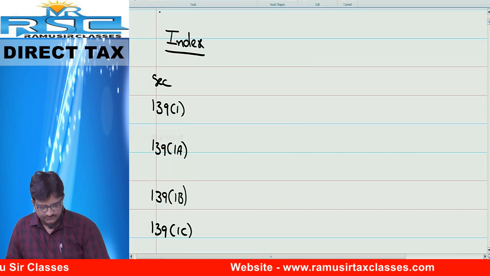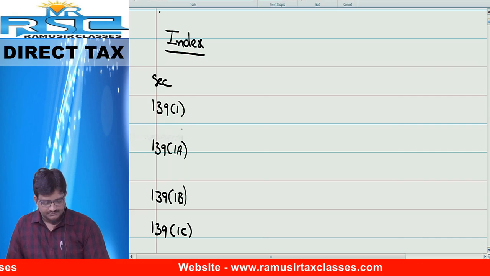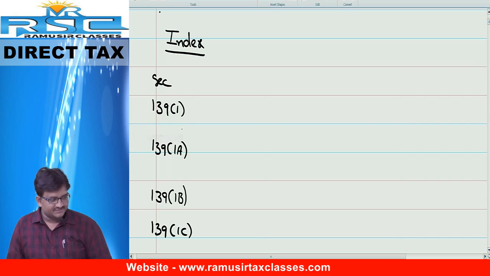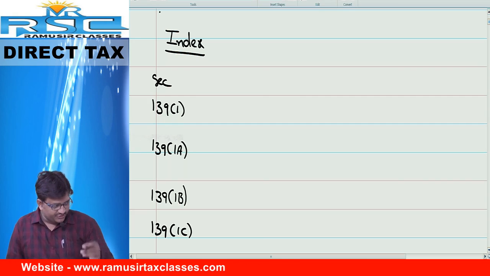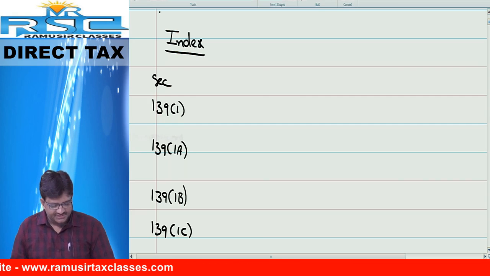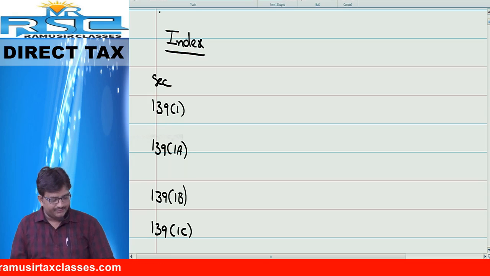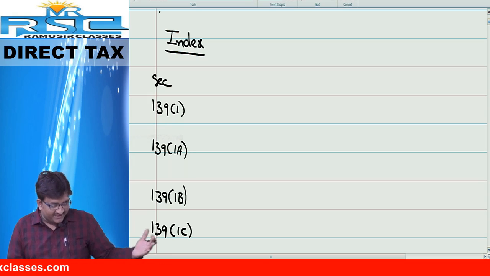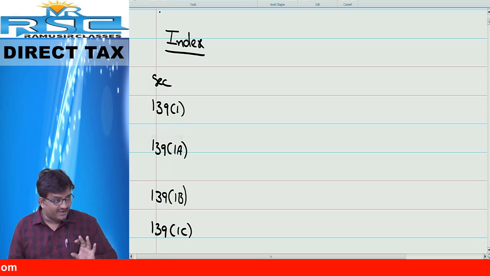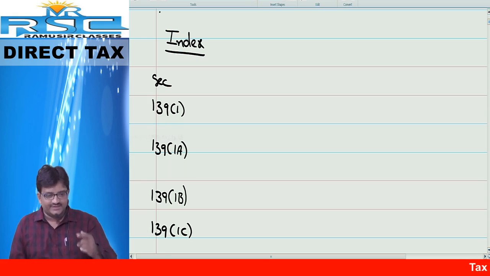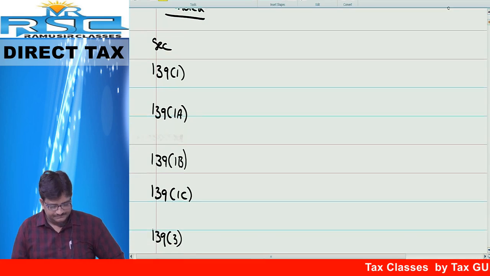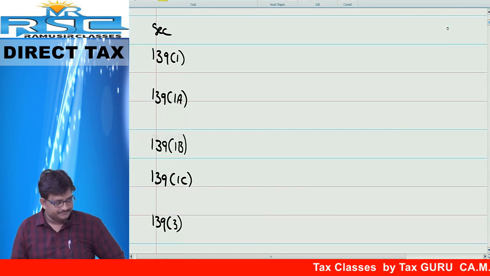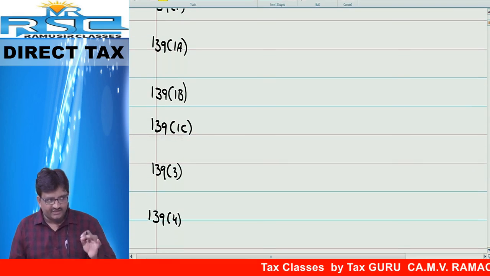The index. Friends, everyone, start the index. First, section 139.1, running notes. In a new page, you can write the index, 139 subsection 1. Don't write the answer for that. Once you complete, then we will come back and write. We are not learning by heart here. We are learning. Come on, 139.1. Leave one line of space. 139.1a. 139.1b.